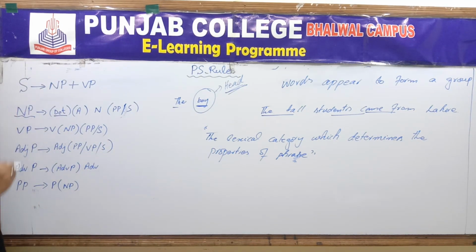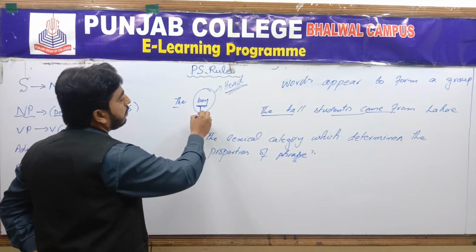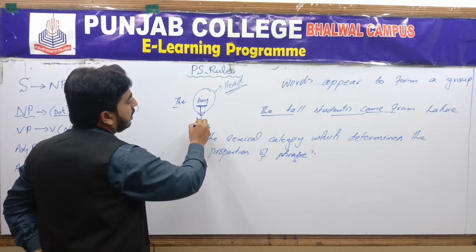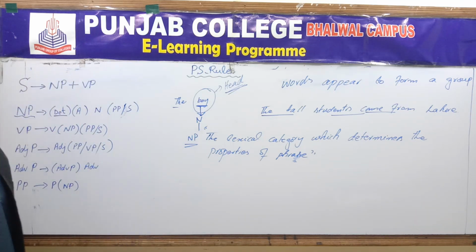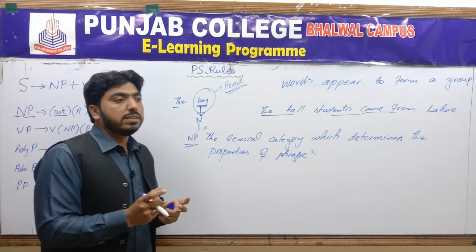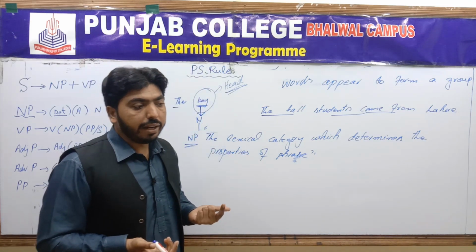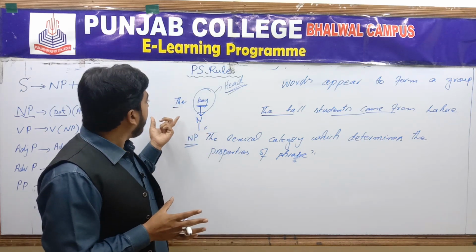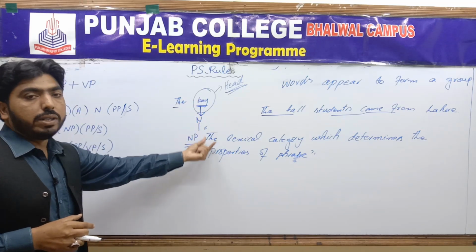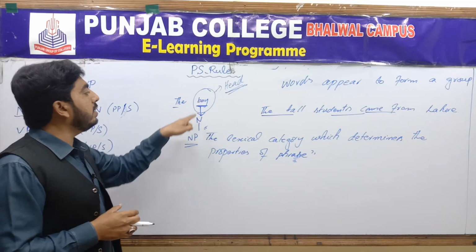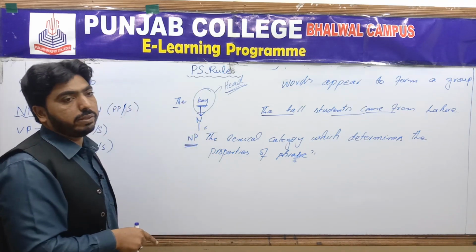So determiners are optional. If we have only boy, it is also a phrase. This is a noun and this is also a noun phrase. In traditional grammar, you say a phrase must be a group of words that give some sense but not complete sense, right? There is no concept of that over here. But over here, only a single word, a single lexical category, simply noun, is called a noun phrase because it is the head word.